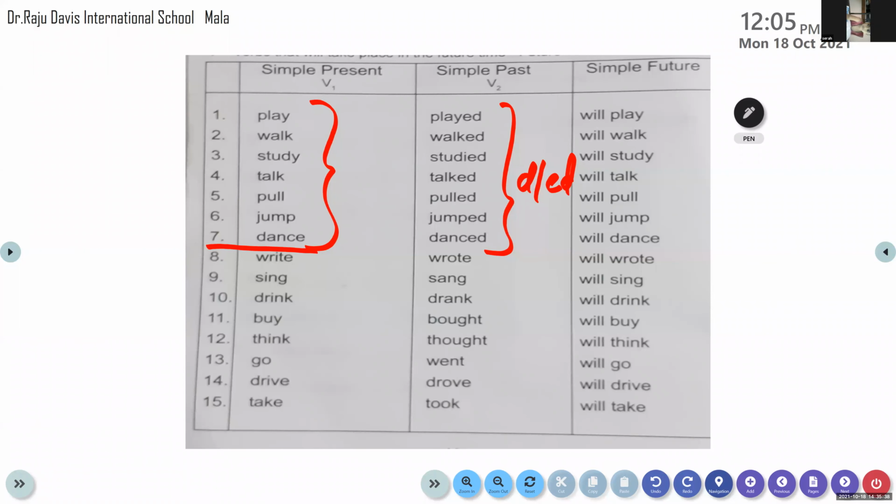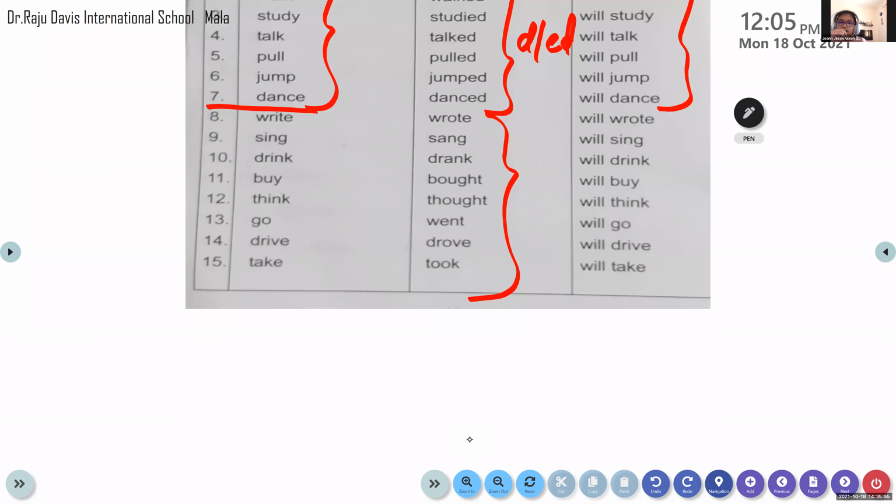Now, to the future tense, what have we done here? We have added will before the base form of the verb. Okay, very good. Fine, all of you. Now here, have you seen these words? What is the difference between these words and these words? What is the difference there?